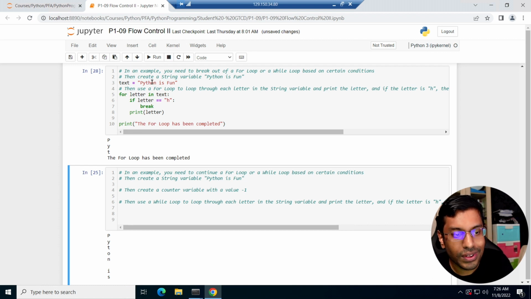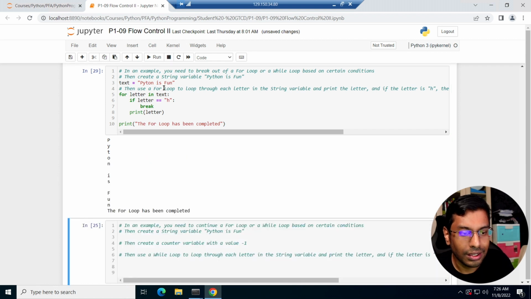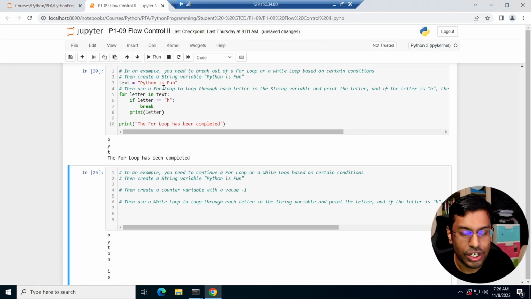Right? Obviously, if you remove the H from the word Python, let's try this. I call it Pyton, I remove the H. Okay, I call it Pyton. Nothing happens, right? Because there's an H there, it changes the whole dynamics, right?